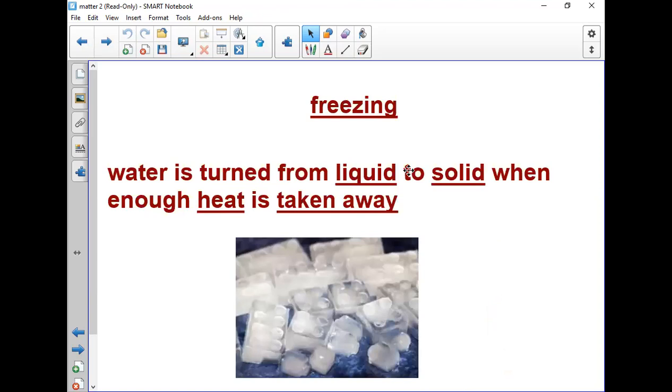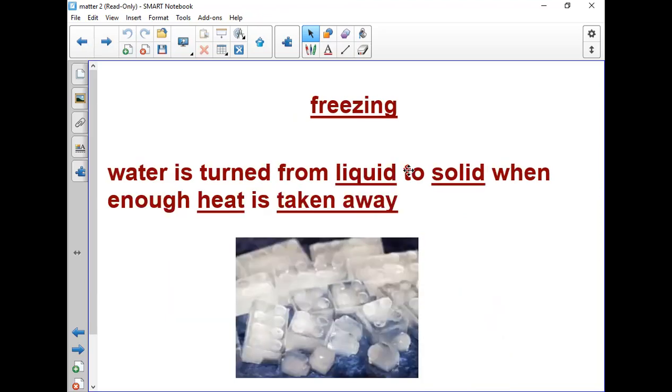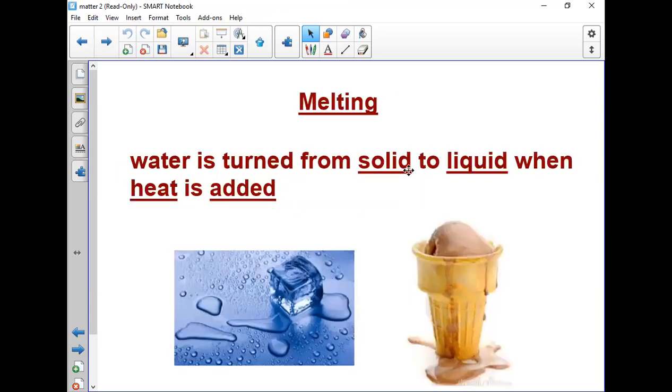But freezing, when water is turned from liquid to solid, is when heat is taken away. So in freezing, we don't have heat, but in melting, of course, we should have heat for the ice cube or for the ice cream or for anything to be melted. Again, freezing from liquid to solid, melting from solid to liquid, freezing from liquid to solid, melting from solid to liquid water again.